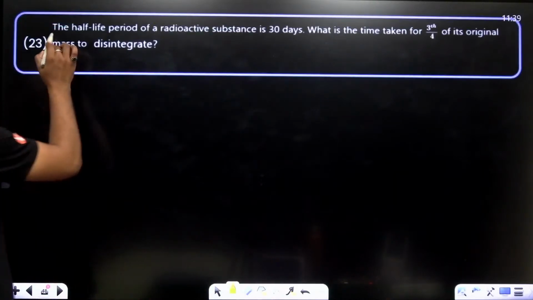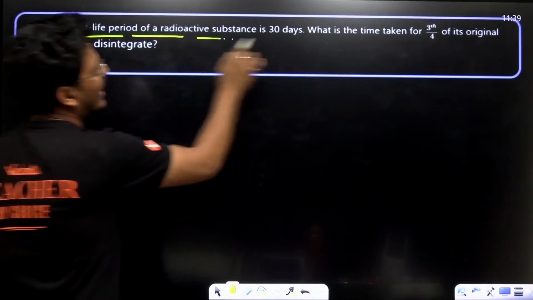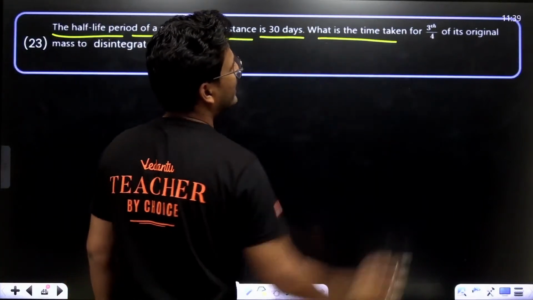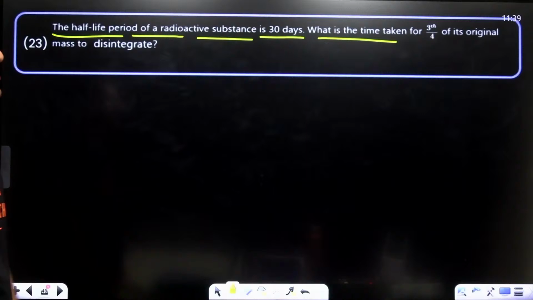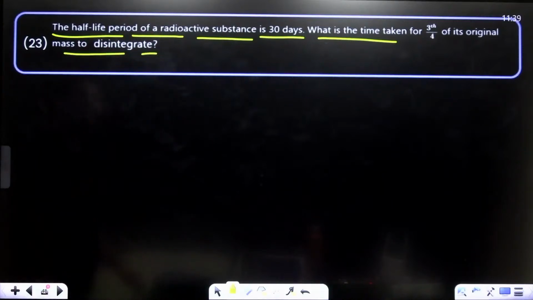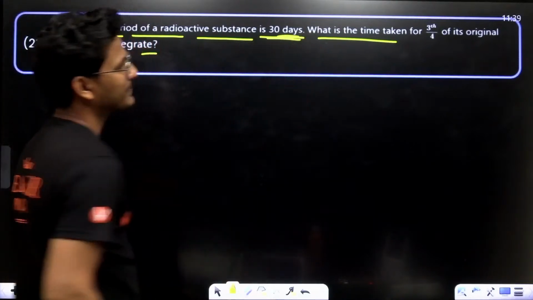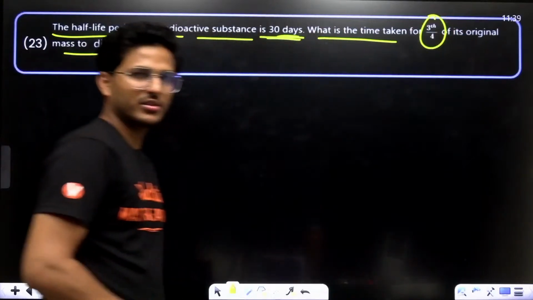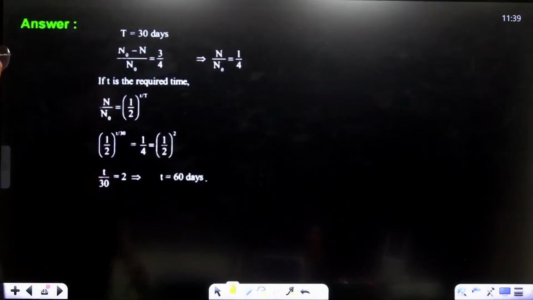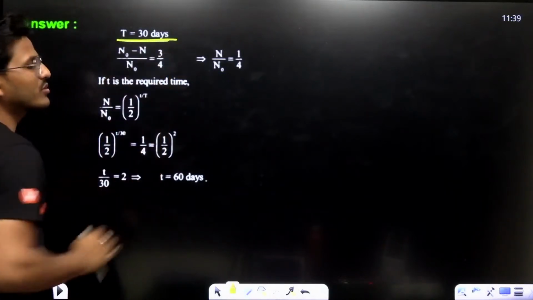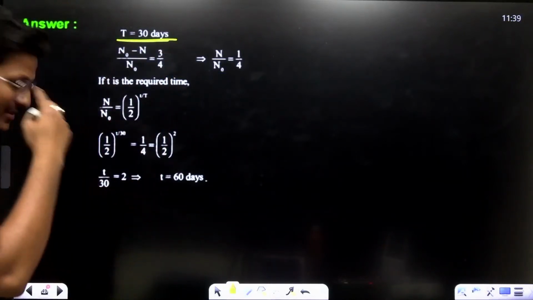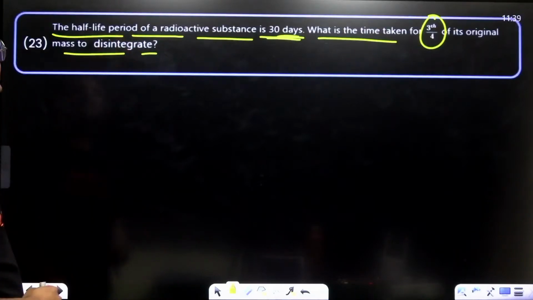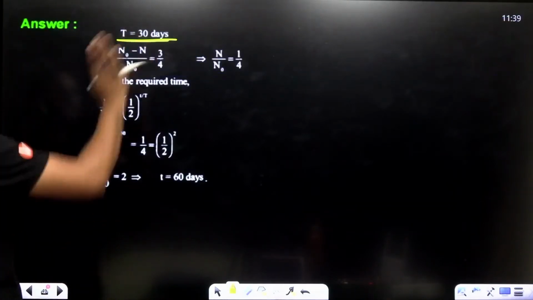Moving to next. The half-life period of a radioactive substance is 30 days. What is the time taken for 3/4 of the original mass to disintegrate? Half-life is 30 days. We want to calculate the time taken for 3/4. See, T is equal to 30 days, the half-life period. That means T is 30.